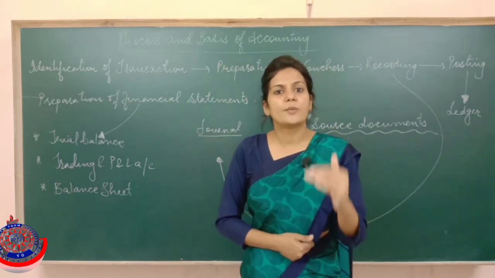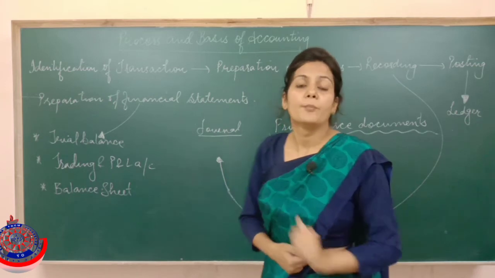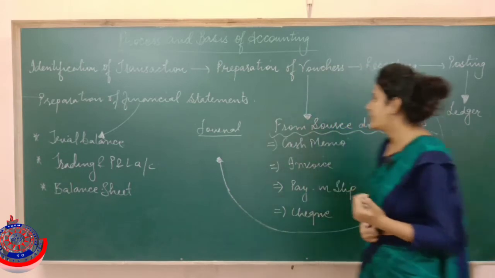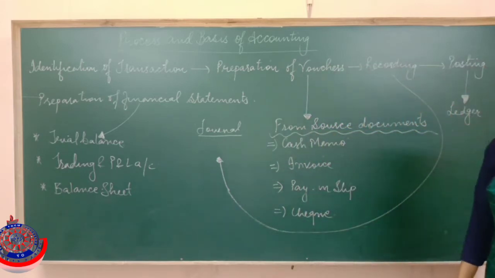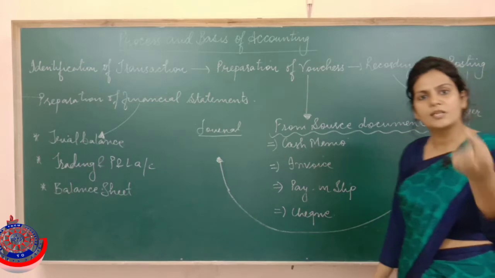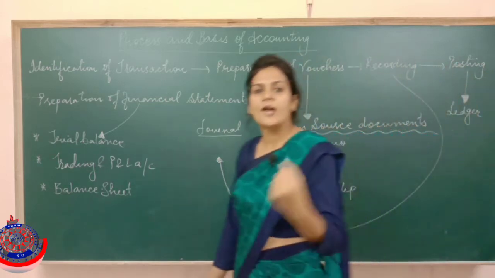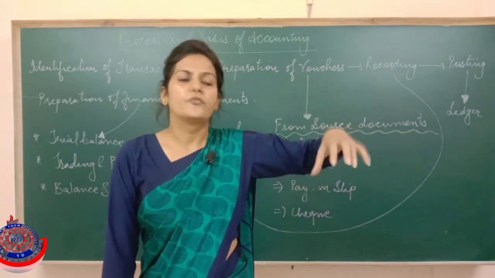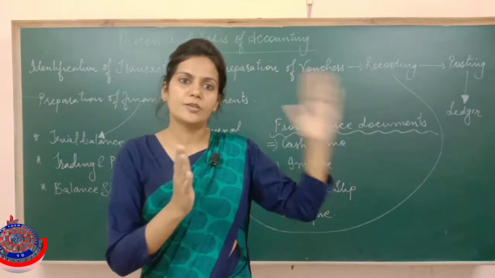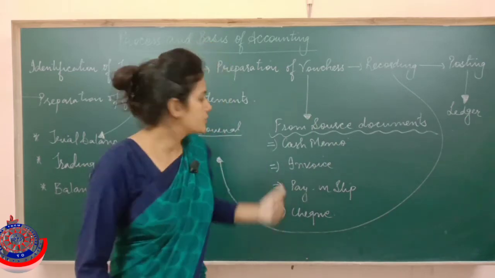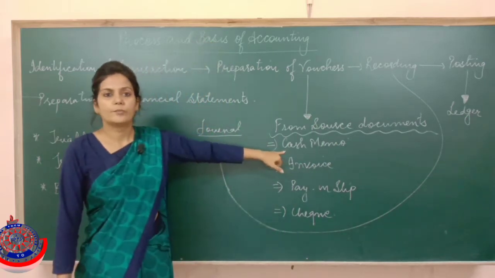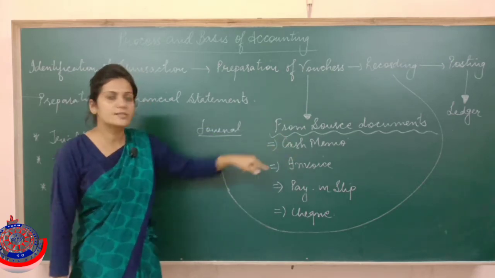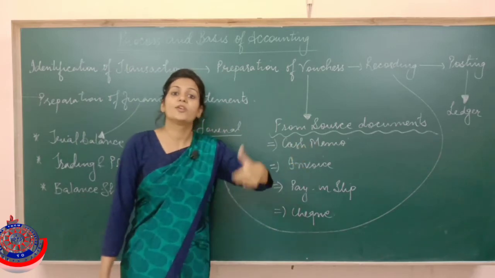It means vouchers are prepared by the companies themselves. But they can't prepare vouchers on their own. They can prepare vouchers but on the basis of various source documents. Source documents are the original documents which serve as the proof of the transaction. Suppose I have purchased goods in cash from Mohan, then obviously Mohan is going to give us a cash memo, because I have purchased goods from Mohan on cash. Whenever any cash transaction occurs, either we get a cash memo or we give a cash memo.